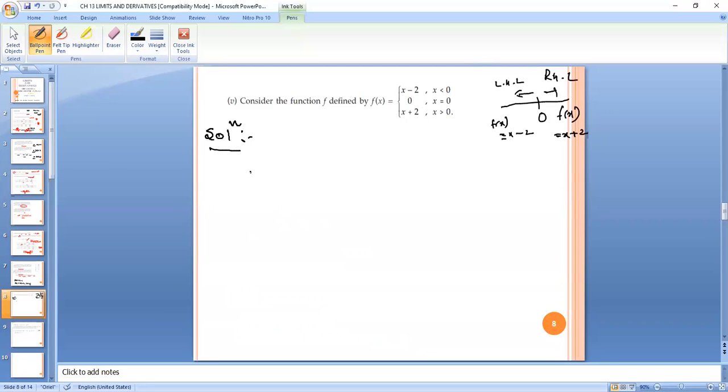When we are taking limit x tending to 0 negative, just wait.